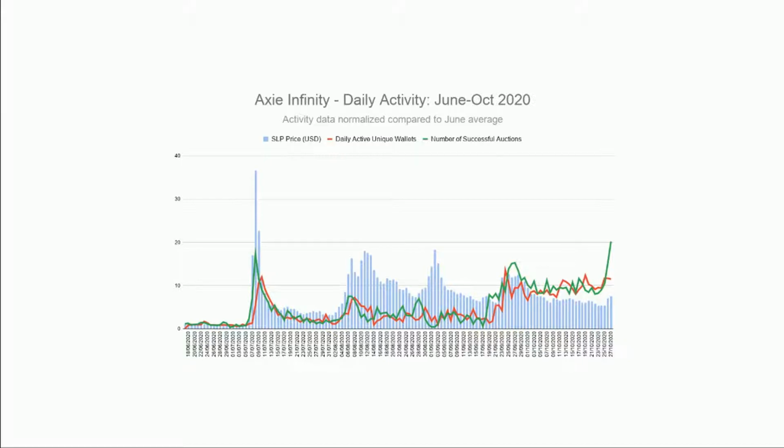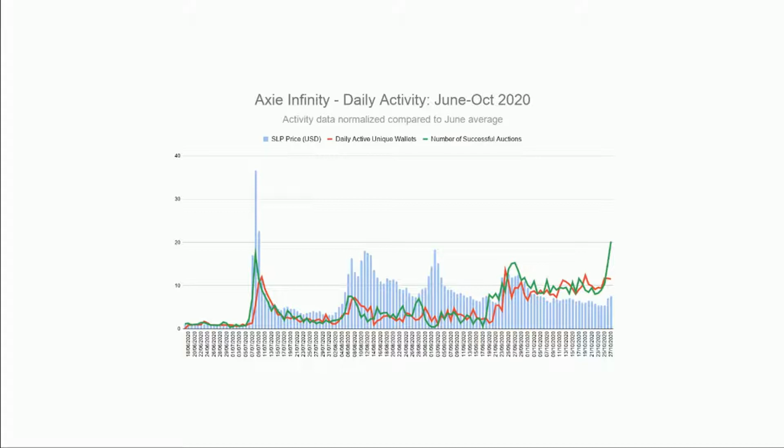In this video, having a look at the data around AXIE Infinity, which has had a pretty interesting summer. While all other Ethereum dApps have been struggling with high gas fees, at least non-DeFi dApps, AXIE Infinity has gone on a very different trajectory. Various reasons for that, and this graph kind of shows some of them at least.